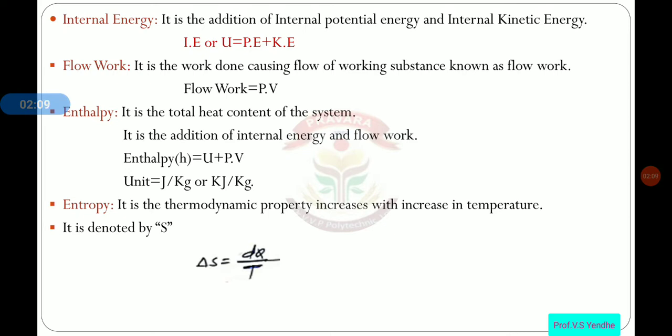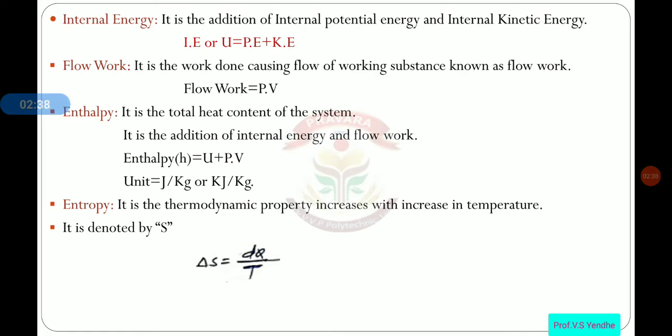Then flow work. It is the work done causing flow of working substance, known as flow work. The formula for the flow work is P into V. If the working substance is transferring the energy and work is produced, that work is known as flow work, because that work is produced due to the flow of the working substance.